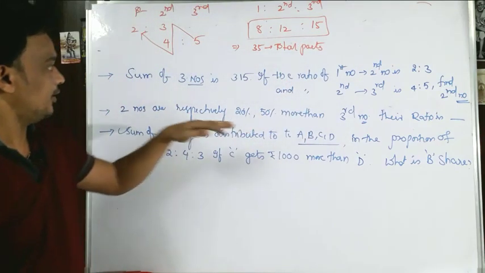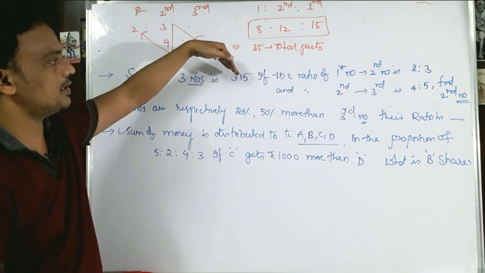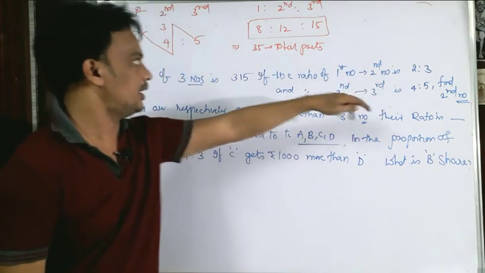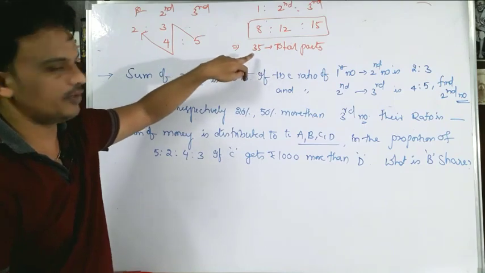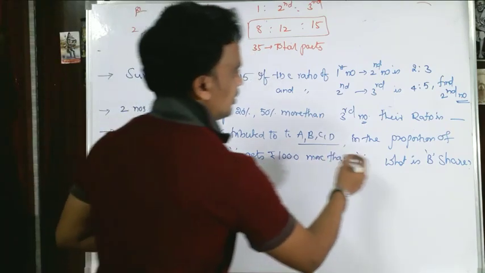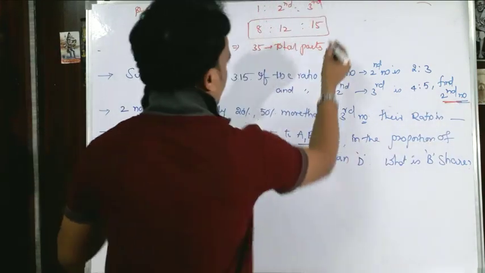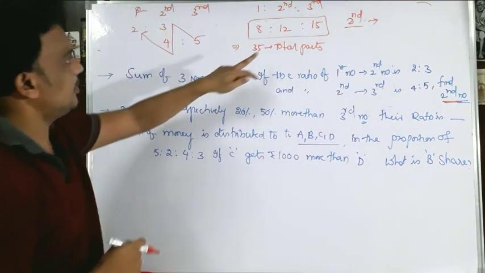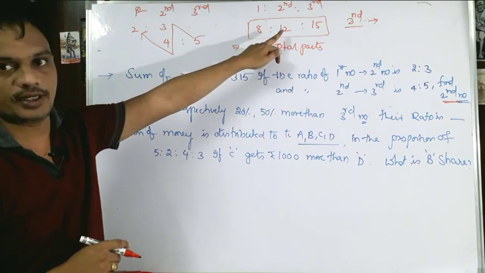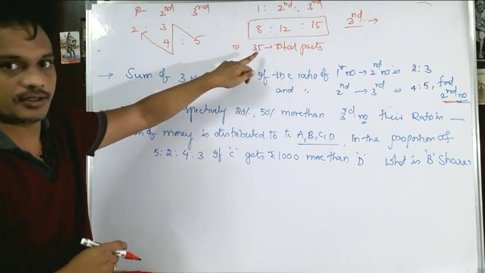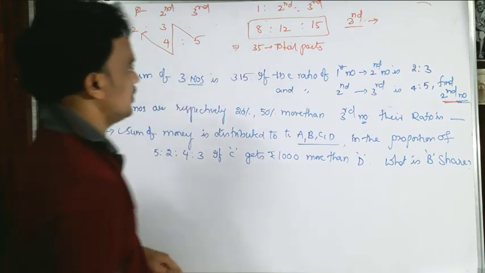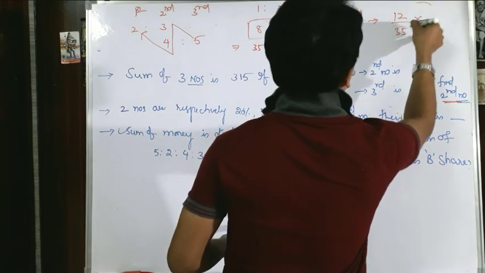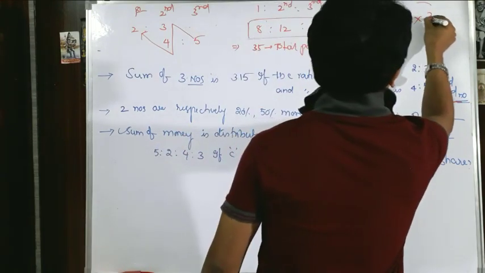Now these 315 rupees are going to be divided among the three numbers. Total parts are 35. Now they are asking only about the second number. The part for the second number is 12 parts. So can I write it like this: 12 out of 35 parts of this amount, 315?